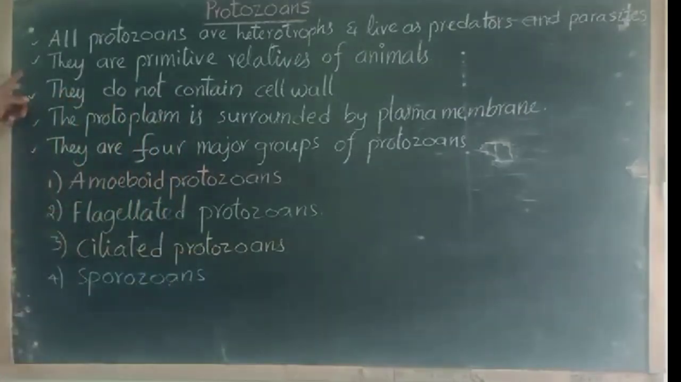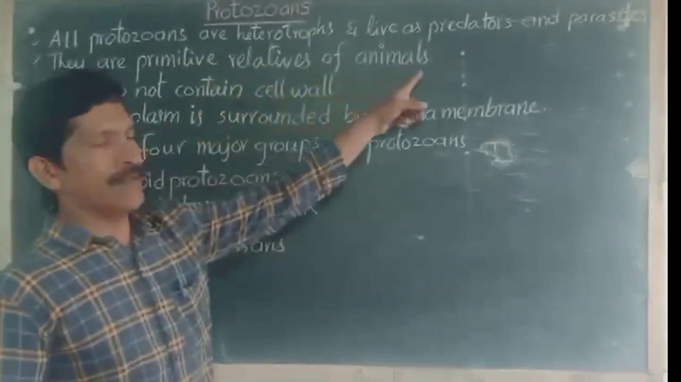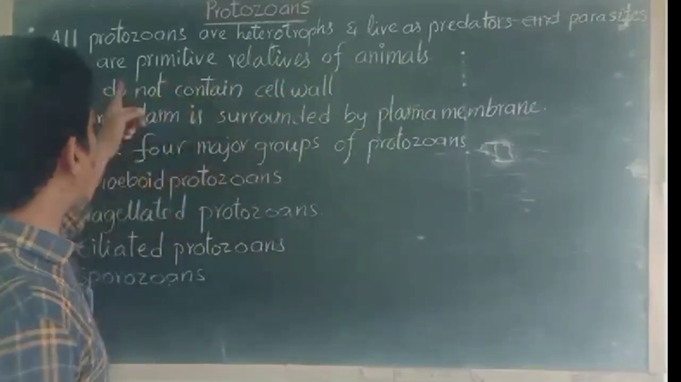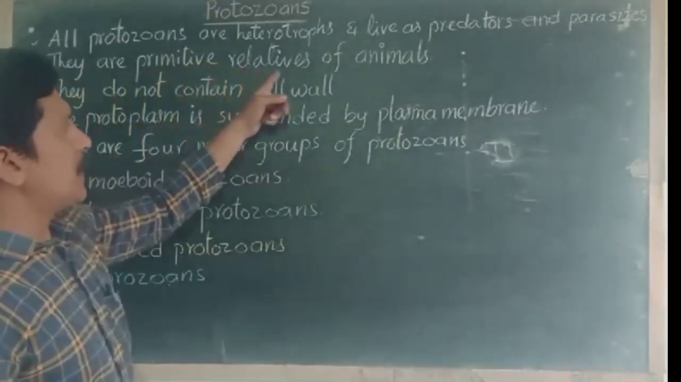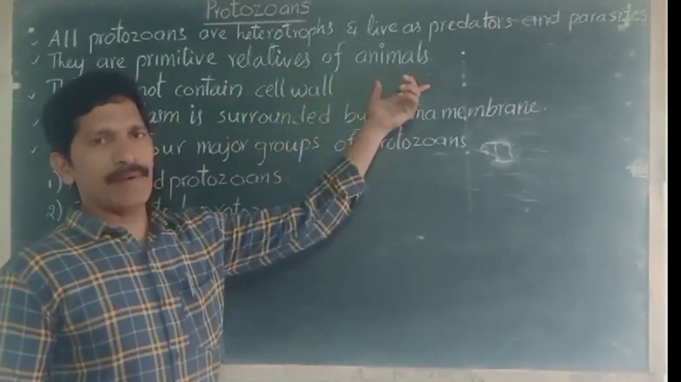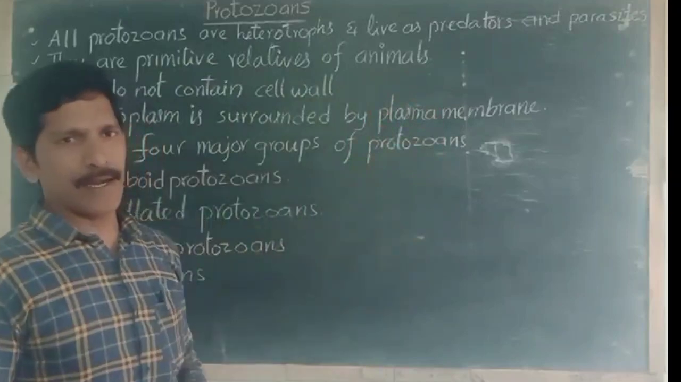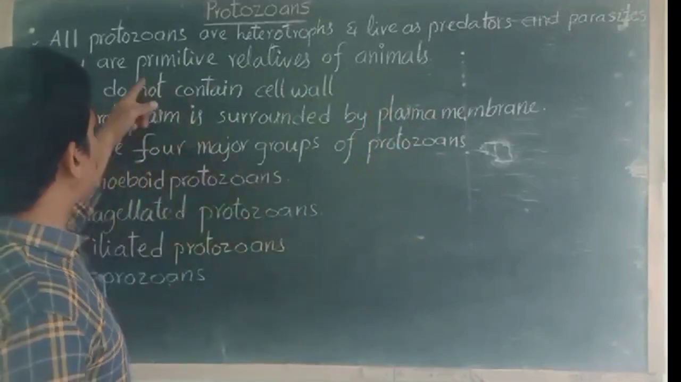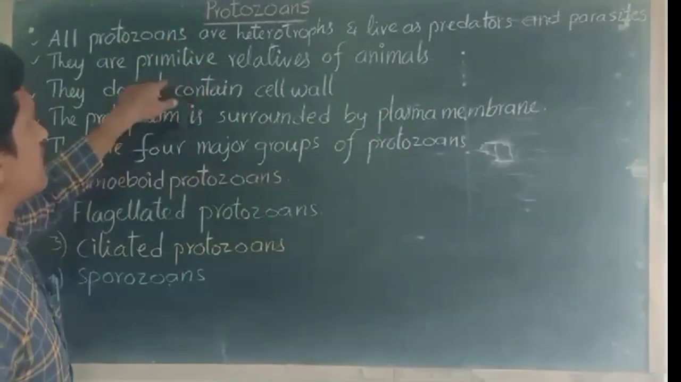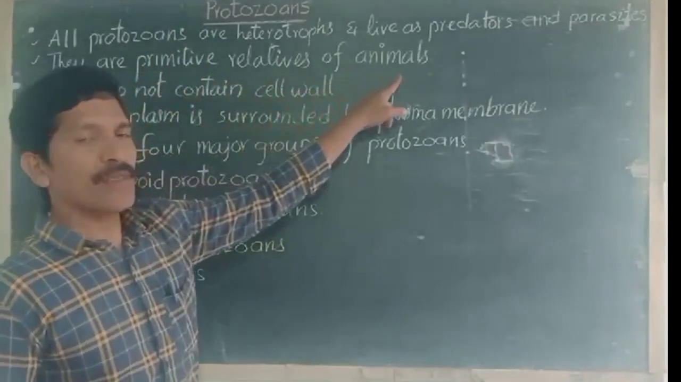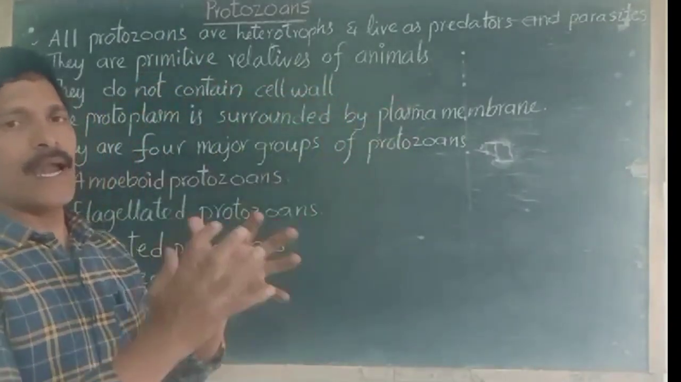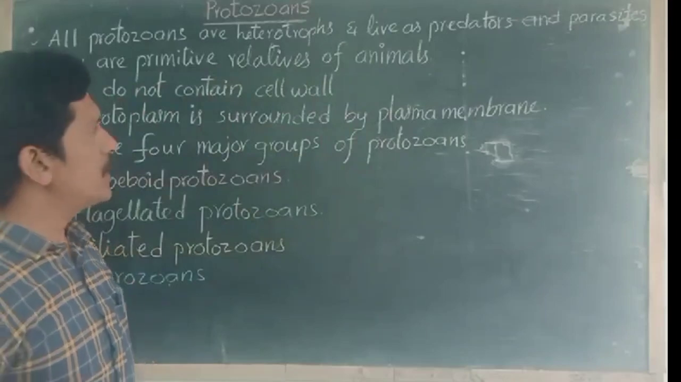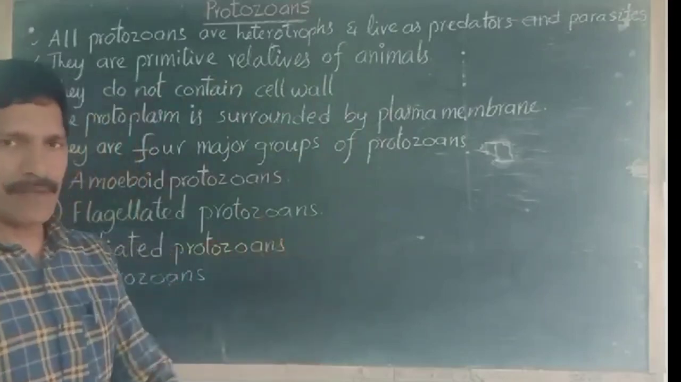Later, they are primitive relatives of animals. You can see this point is most important here. And we know that in the kingdom of animals, plantae and animalia, right? So we can say that these protozoan organisms are the primitive relatives of animals, meaning primary animals. In other words, these are the primary animals, right?